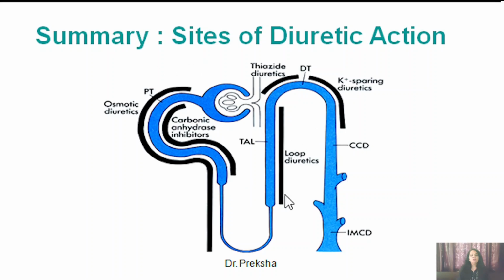Then the loop diuretics act on the thick ascending limb of the loop of Henle. Thiazide diuretics act on the distal tubule. Potassium sparing diuretics and renal epithelial sodium channel blockers act on the cortical collecting duct. So this is the summary of the sites of the different diuretic actions.